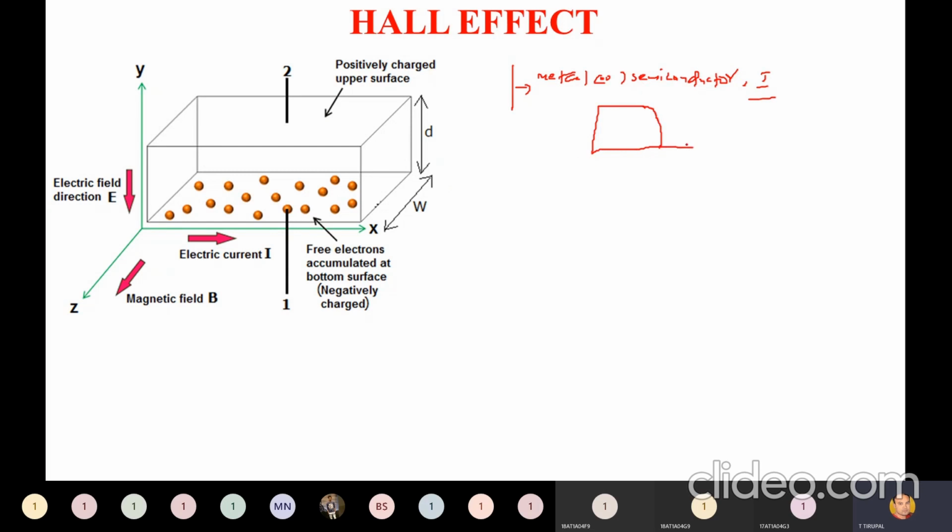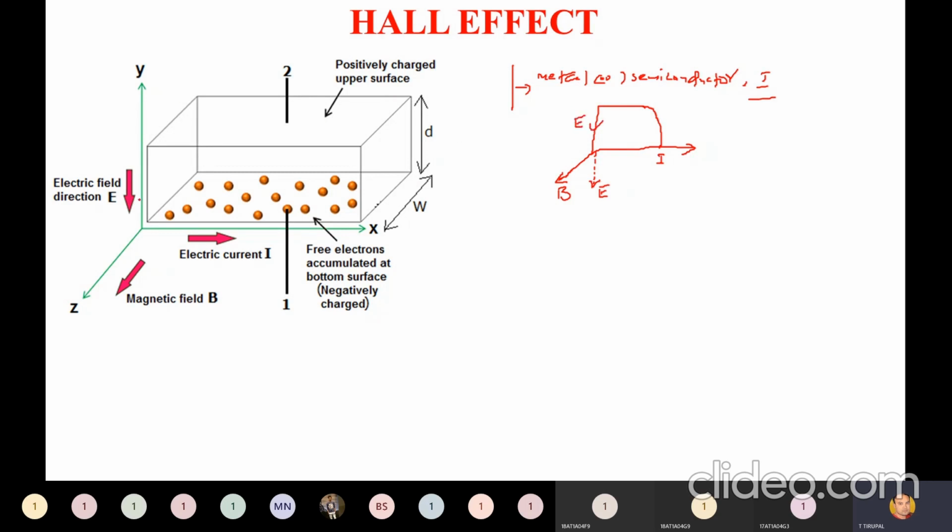So along the x-axis this specimen is carried by current I, and in that room we are keeping this specimen which is contained by magnetic field intensity B. Immediately, electric field intensity is generated perpendicular to both the magnetic field intensity and current I. So here the electric field intensity is generated, which is E. This is called electric field intensity.